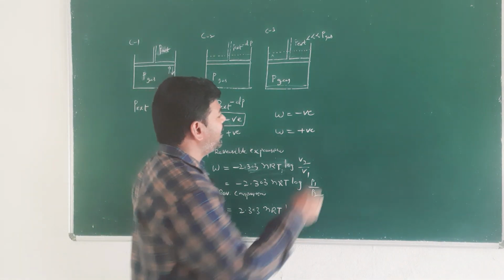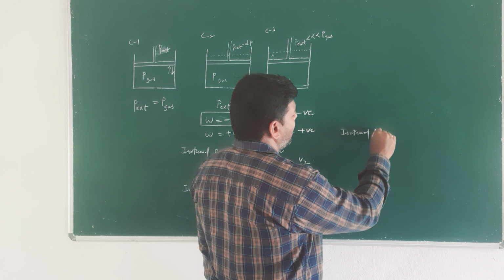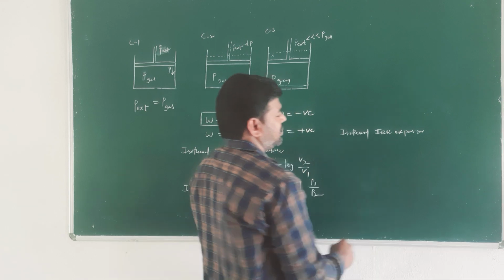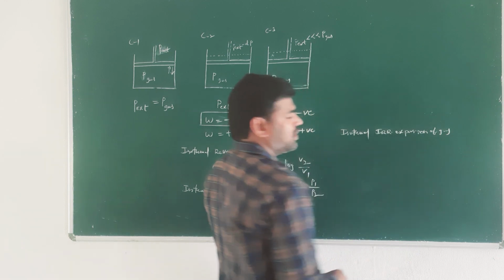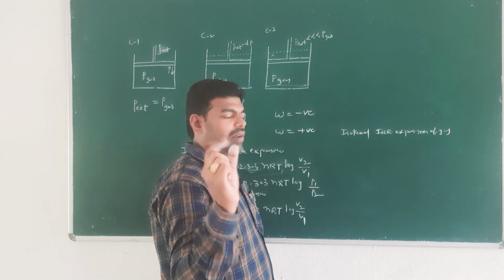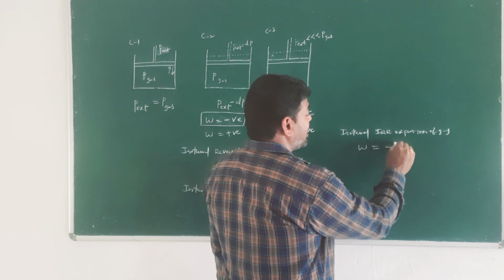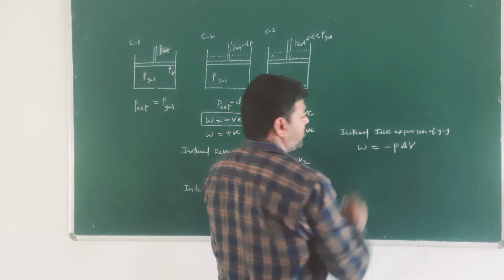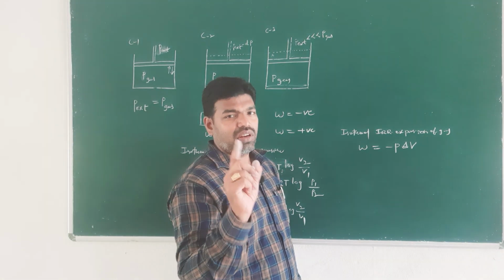Next, irreversible isothermal expansion of gas. How can we calculate this? The established formula for isothermal irreversible expansion of gas is minus P delta V, where delta V is the change in volume, because this process is carried out irreversibly.